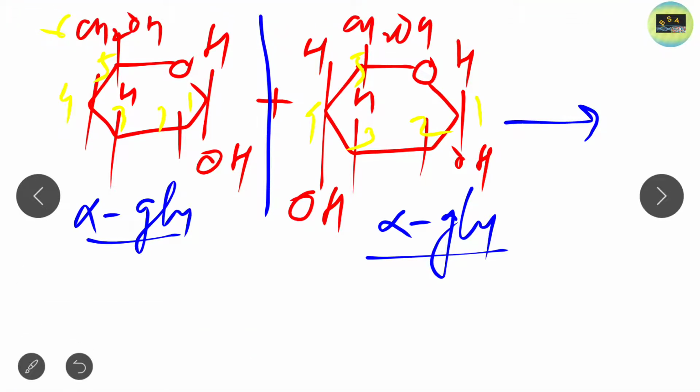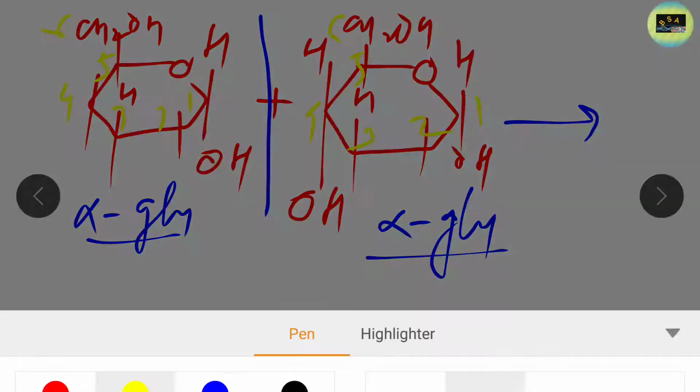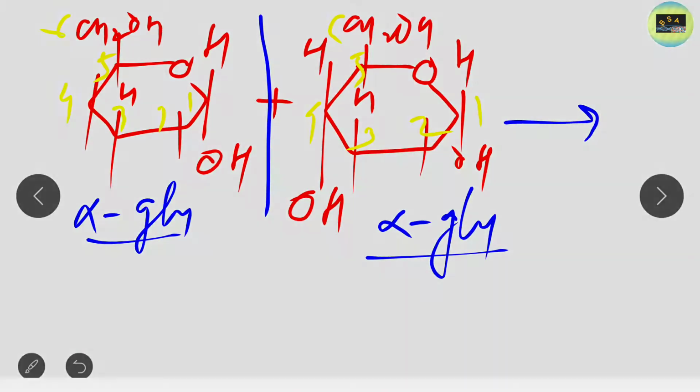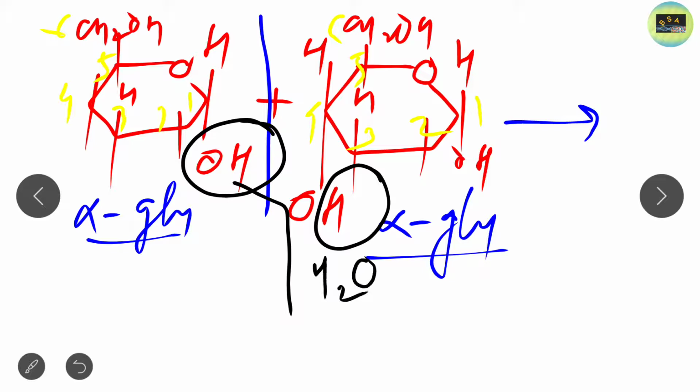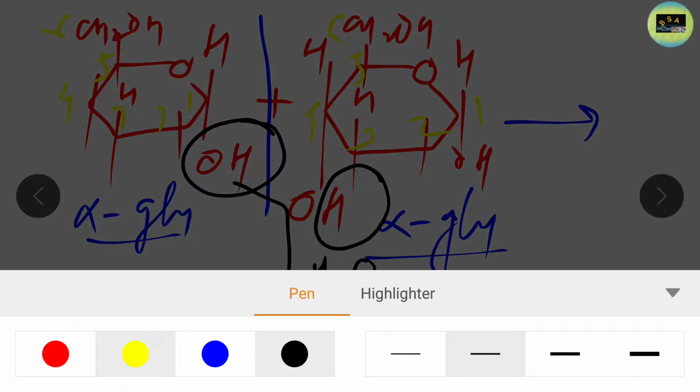So when the C1 carbon hydroxyl group of alpha glucose 1 reacts with the H of the C4 carbon of the other glucose, then a water molecule is released. It means the O remains, and then the structure of maltose is formed.